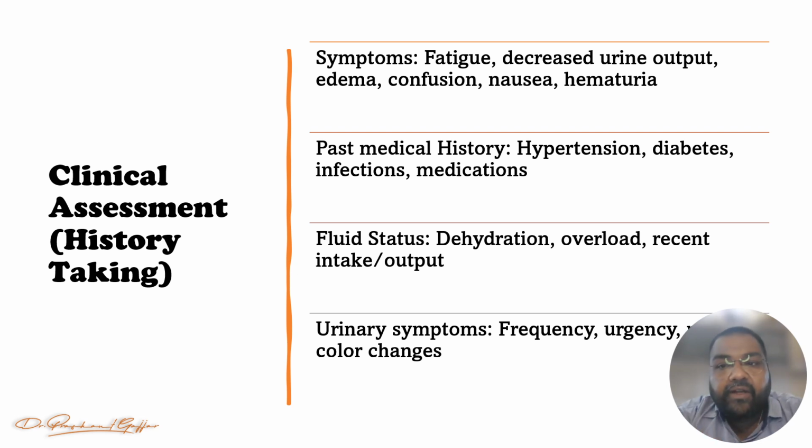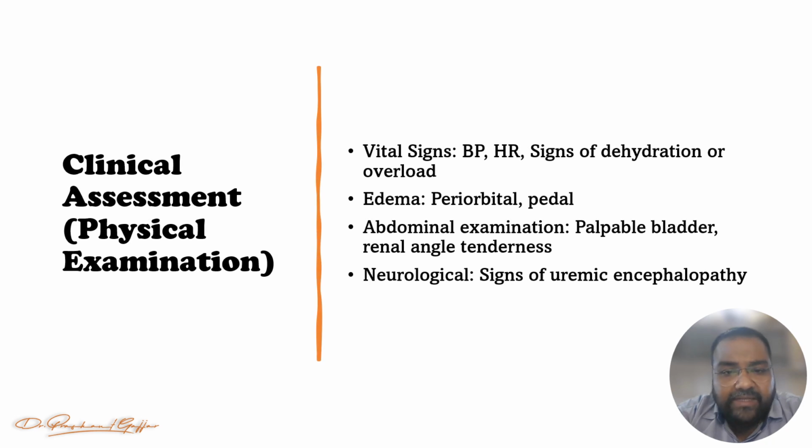Now let's see what we can perform for the physical examination. First we have to check vital signs, blood pressure and heart rate. In the case of hypoperfusion, BP will fall. We have to take the heart rate also, and see whether there is bradycardia or tachycardia. Look for signs of dehydration or overload, right. We have to check for edema, periorbital edema as well as pedal edema, right.